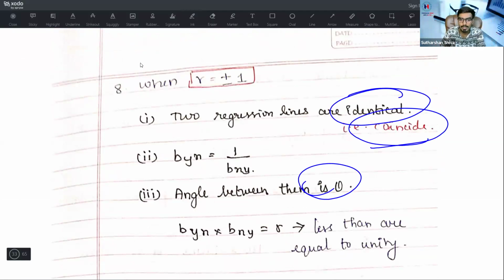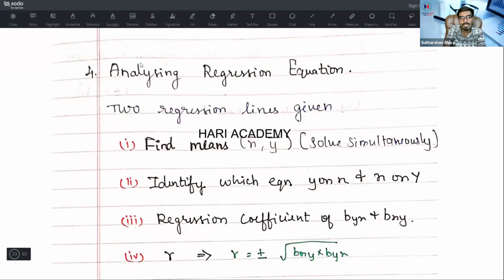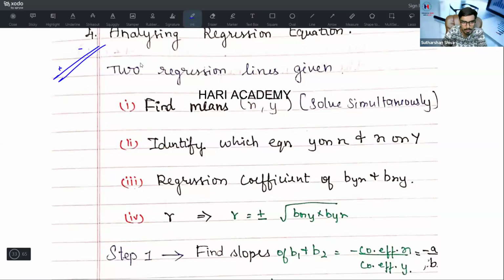Byx into Bxy is equal to r², which is less than or equal to unity. This fourth one is an interesting question. The examiner may try to test you for sure, analyzing the regression equation problem.